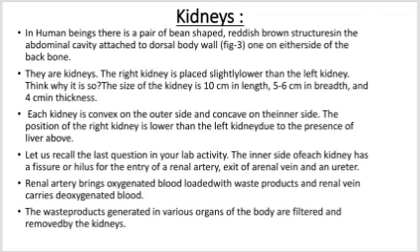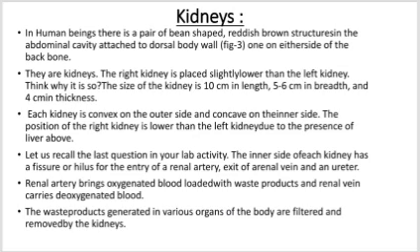The size of the kidney is 10 centimeters in length, 5 to 6 centimeters in breadth, and 4 centimeters in thickness. Each kidney is convex on the outer side and concave on the inner side. The position of the right kidney is lower than the left kidney due to the presence of the liver above.